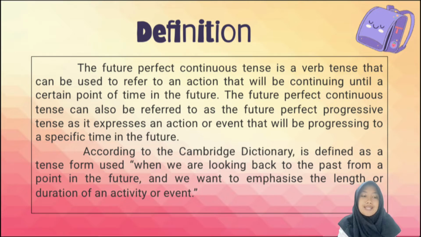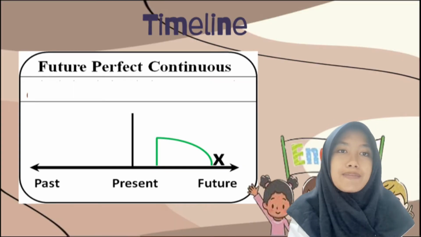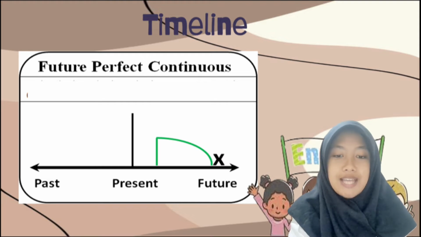According to the Cambridge Dictionary, it is defined as a tense form used when we are looking back to the past from a point in the future, and we want to emphasize the length or duration of an activity or event. And this is the timeline of future perfect continuous tense.